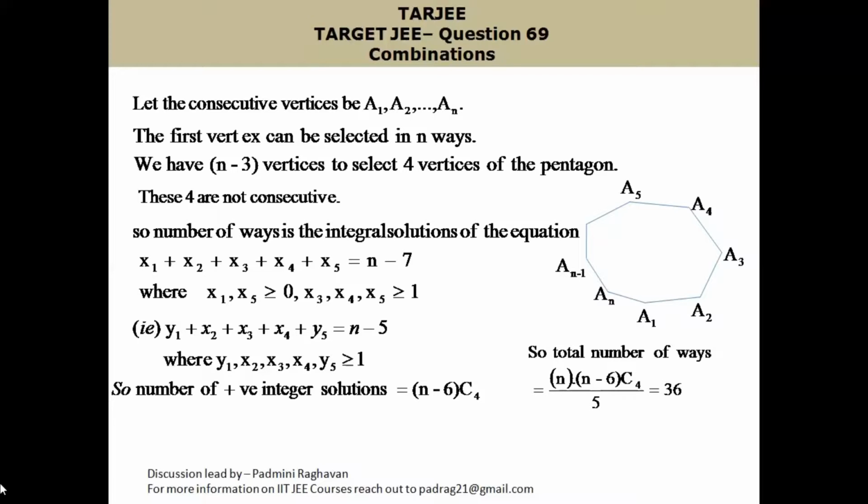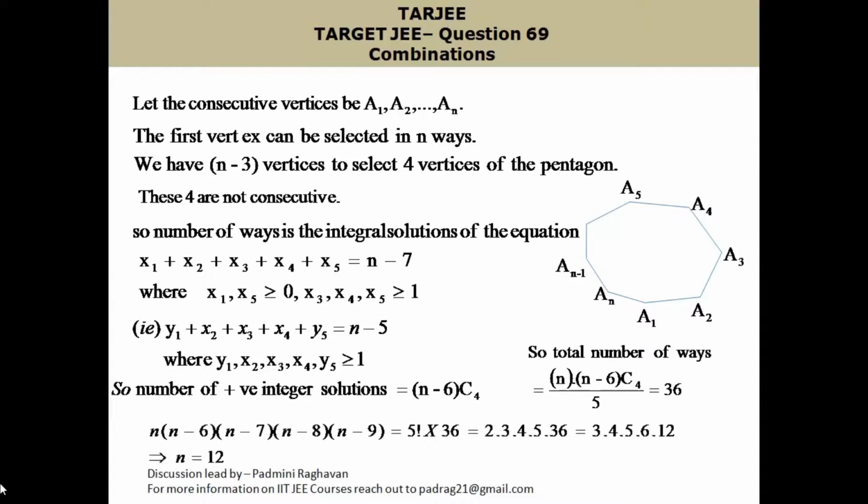So the total number of pentagons from a polygon with n sides, such that no side coincides with that of the pentagon, is given by n into n minus 6 C4 divided by 5, which is equal to 36. So n into n minus 6 into n minus 7 into n minus 8 into n minus 9 divided by 4 factorial into 5, which is 5 factorial. Cross multiply, and you get this product is equal to 5 factorial into 36.